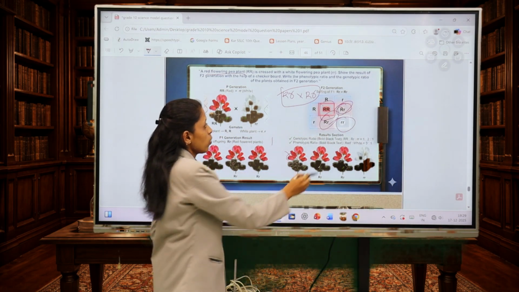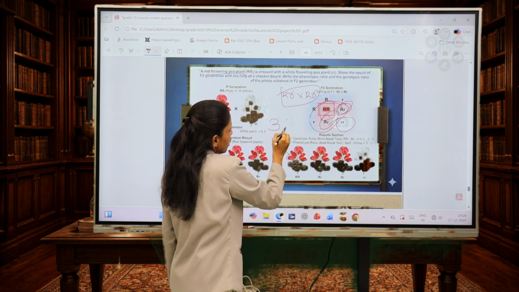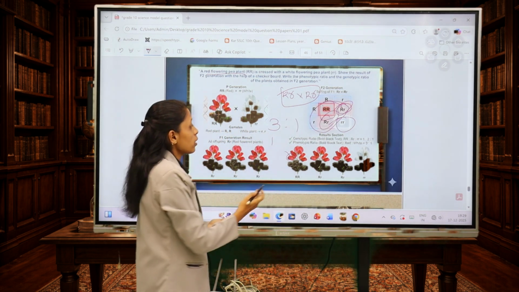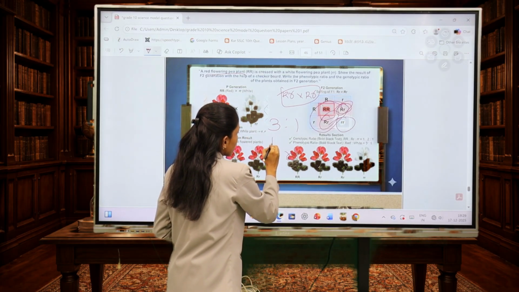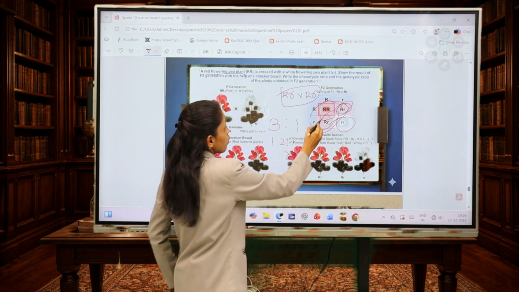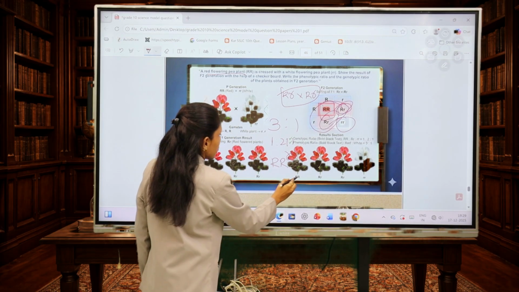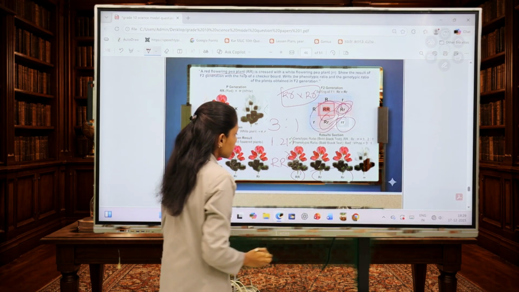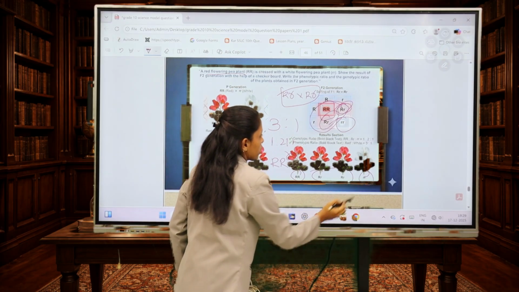Phenotypic ratio will be 3:1 because 3 are red, 1 is white. This is the phenotypic ratio, that is physical appearance. And genotypic ratio means 1:2:1, because here 1 is totally capital RR, 2 are capital R small r, and 1 will be small rr.